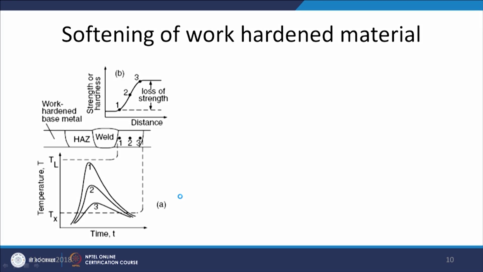Now, we will summarize this presentation. In this presentation, basically I have talked about the concept of work hardening of the metal and the way by which it leads to a change in mechanical properties, and, whenever high temperature exposure is given to the work hardened metal, in which way the properties of the work hardened metal are affected.